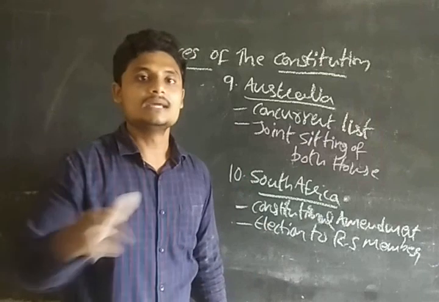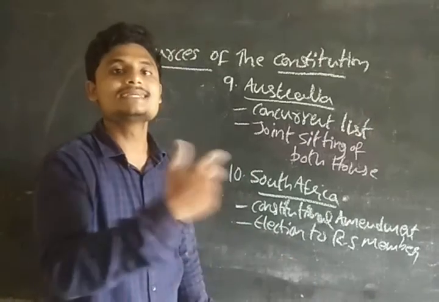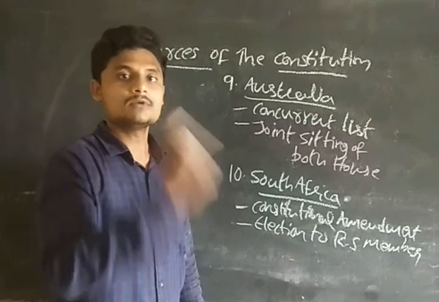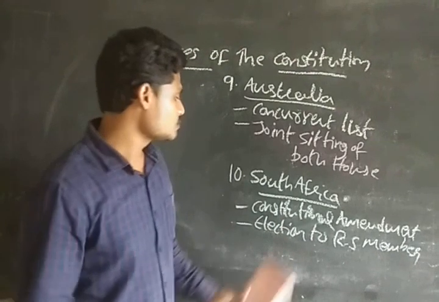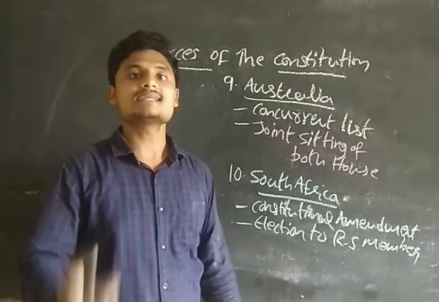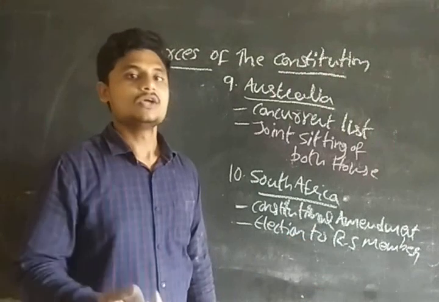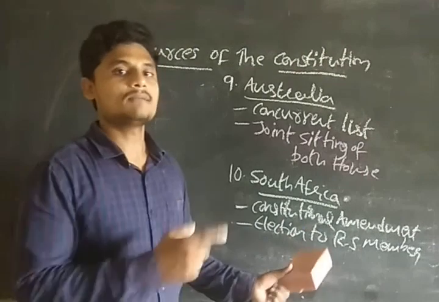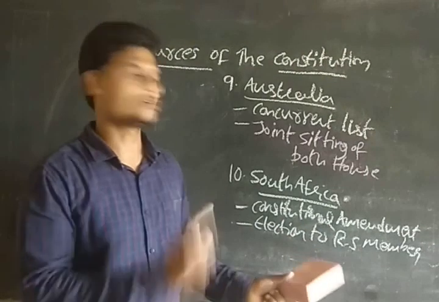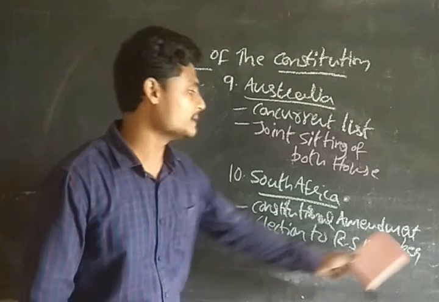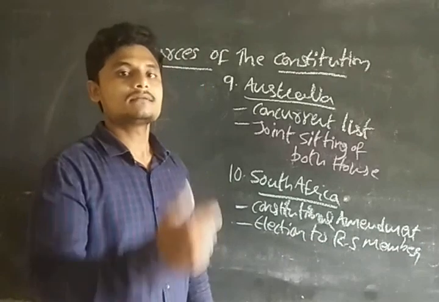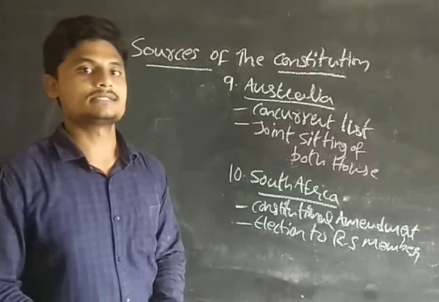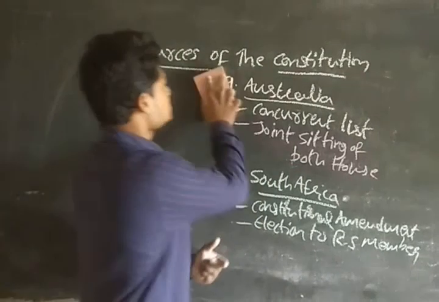The MP is the person who is sitting in the Lok Sabha, so you are directly voting for him from your constituency. Whereas the Rajya Sabha members are indirectly elected, guys. How that process takes place, we are going to see during our parliament session. So the provisions regarding the election to the Rajya Sabha members are taken from the South African Constitution, guys. With this we are done with the sources of the Constitution.